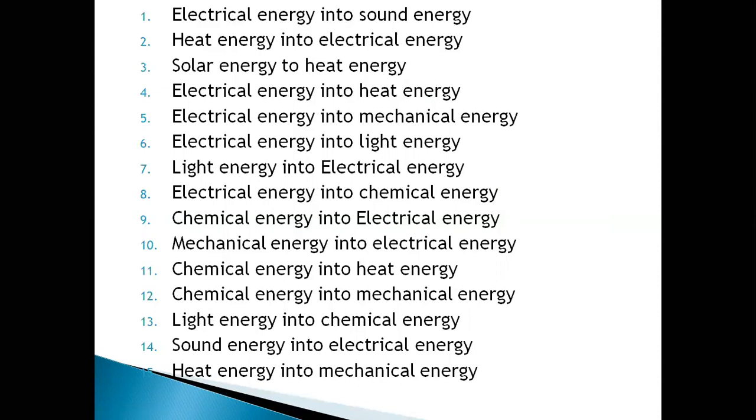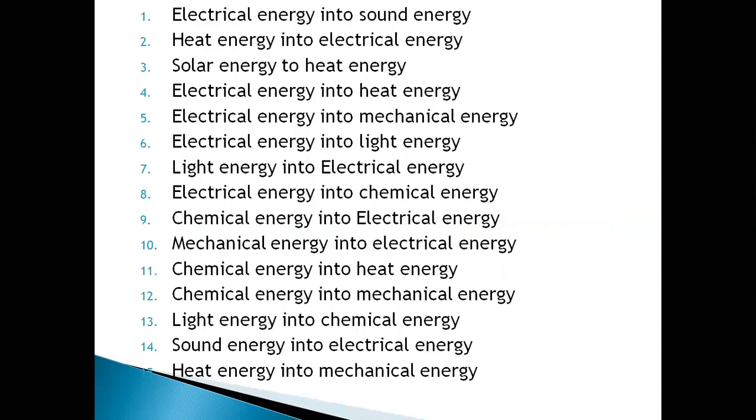Next, we have mechanical energy into electrical energy. See, a dynamo is a device that converts mechanical energy into electrical energy. Chemical energy into heat energy. So we know that on burning fuels such as coal, petrol, diesel, LPG, CNG, fireworks, what happens?